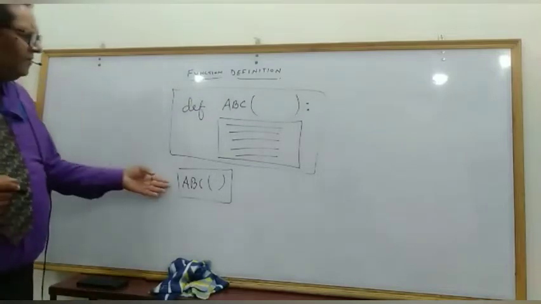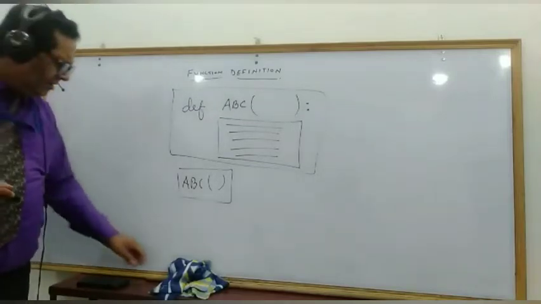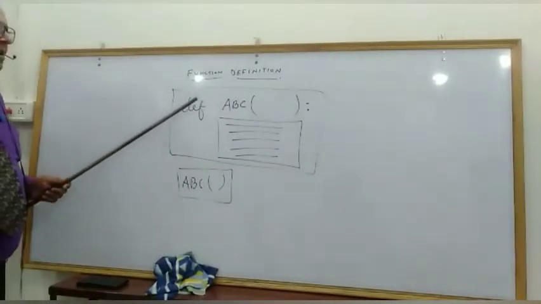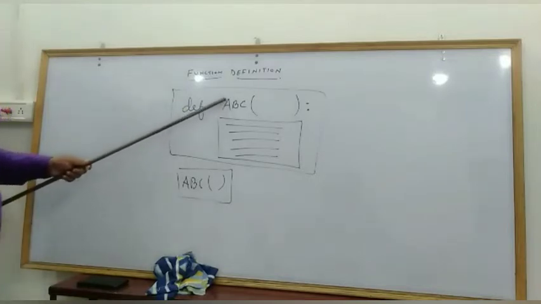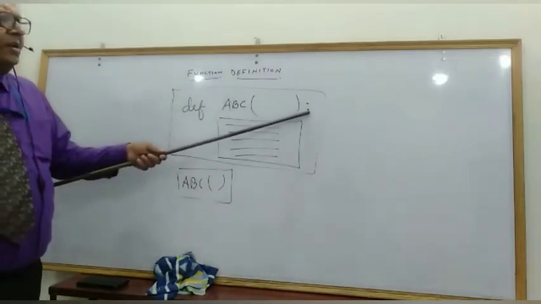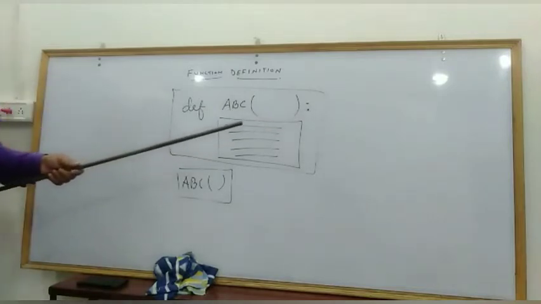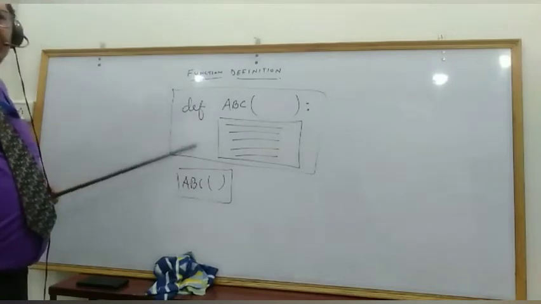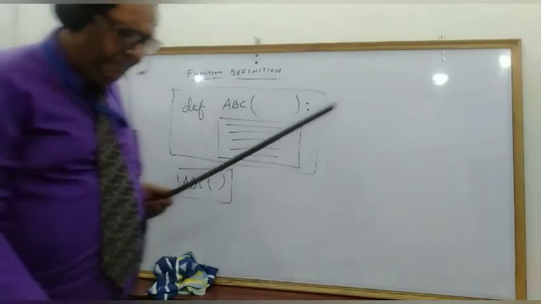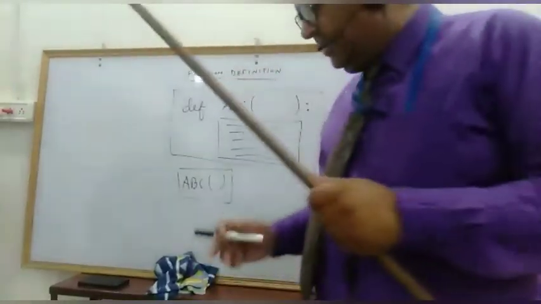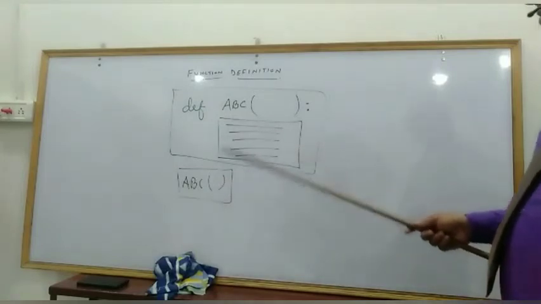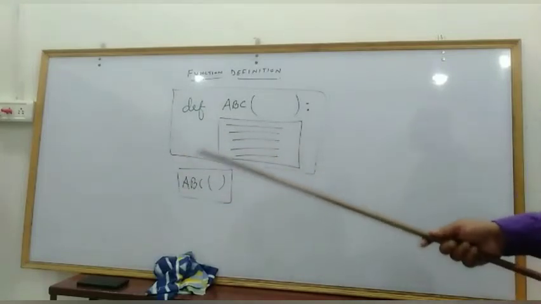So here we call this function ABC like this. Look at this topic, children, how to define the function. The function is defined with the keyword def, followed by a space, followed by the name of the function, followed by parentheses, followed by a colon. After this colon, you write the statements that you would like to be part of the function definition, and those statements should be indented inside. Once you define the function, you write a calling statement outside the function definition. This statement should not be indented. Now when we run this code, the function ABC will be called and hence executed, and will give the proper result.